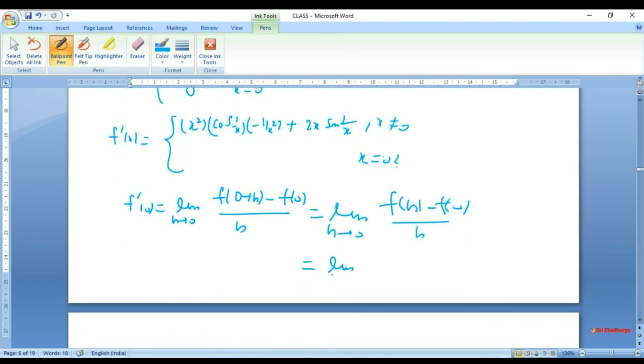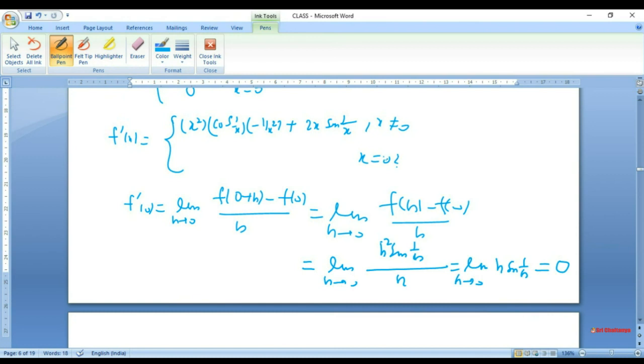F of h this time is h square sine 1 over h. So it is not a single h, it is power 2. And upon h, that gives you the limit as h tends to 0 of h sine 1 over h, and that answer is 0, as discussed earlier. So f prime 0 is 0.